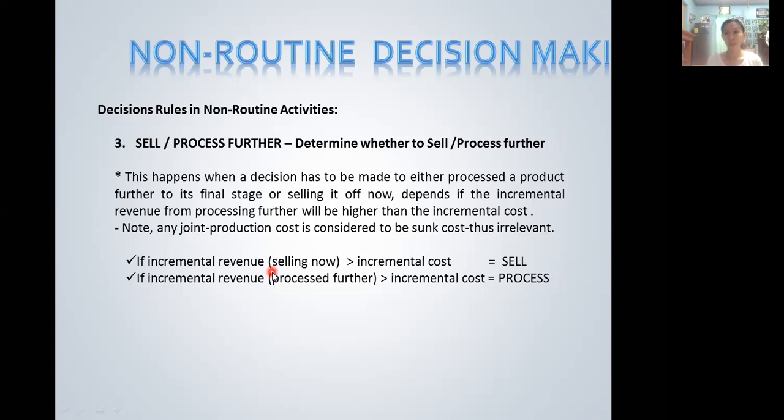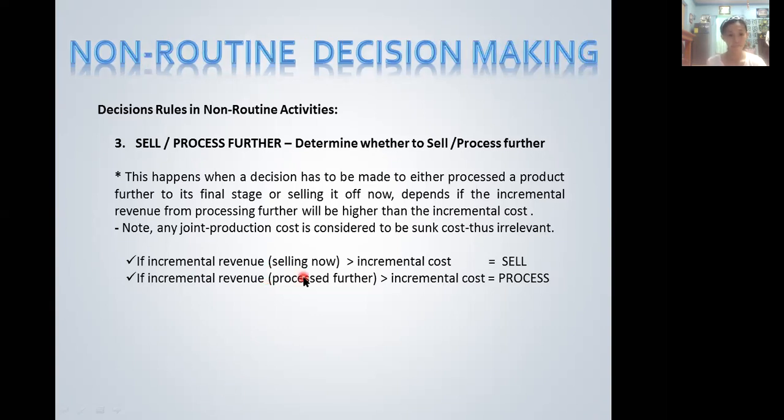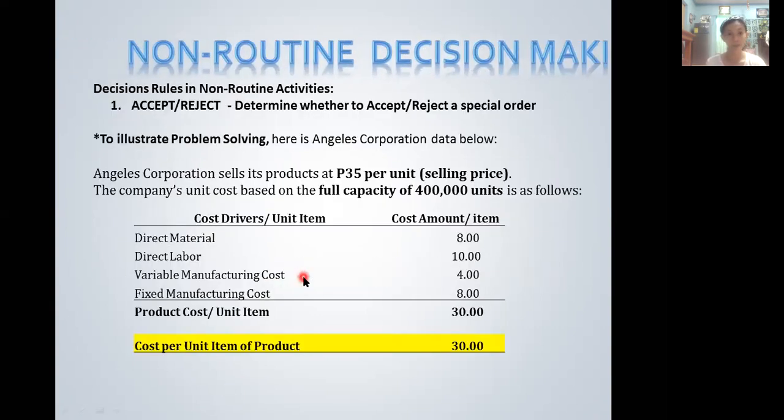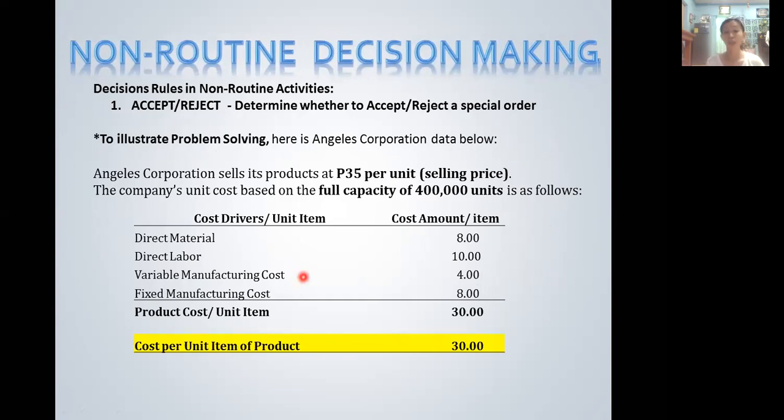Okay, so let's go with the illustration. The first illustration to illustrate problem solving for the first non-routine activity, accept or reject a special order, is Angela's Corporation's data. Angela's Corporation sells products at a selling price of 35 pesos per unit.